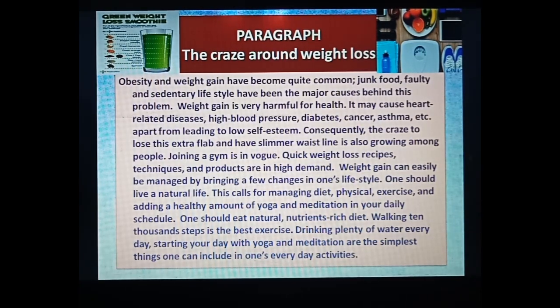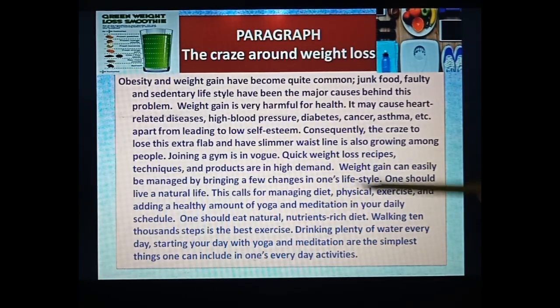So in this, everything is mentioned: the topic sentence, supporting details, additional sentences. After that the problem was there, then the solution was there, and the last one, concluding lines, was there. So like this we have concluded our paragraph. Fine. Like this you also have to write. This was just the example.